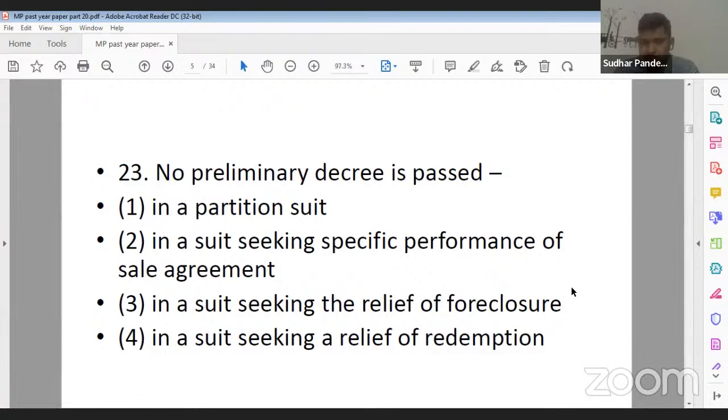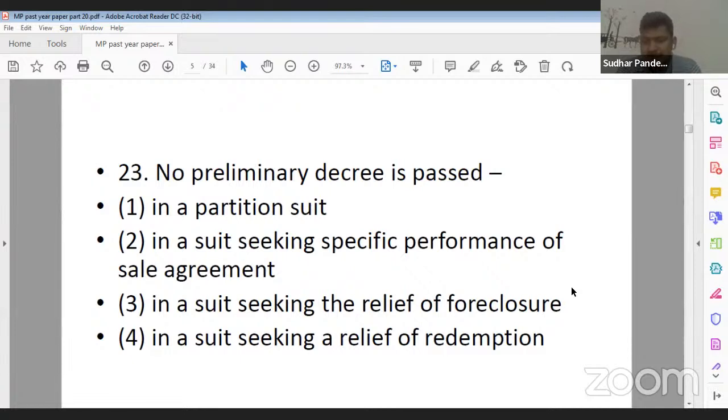If you read Order 20, rule 12 to 18, there you will simply find the cases in which a preliminary decree can be passed. So in which of the following cases can we say that a preliminary decree cannot be passed?